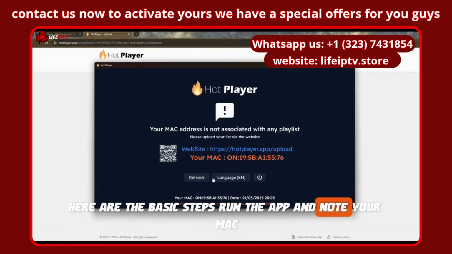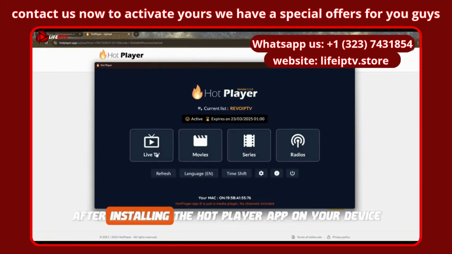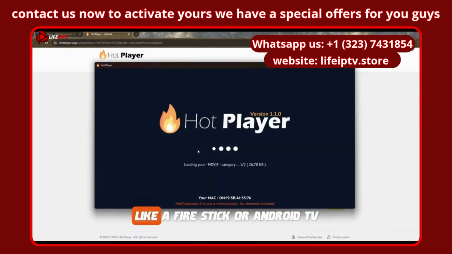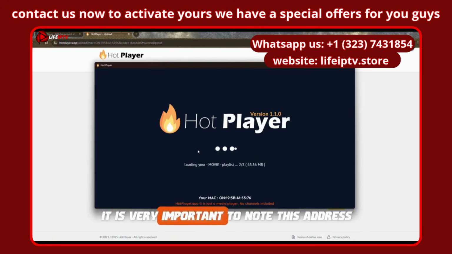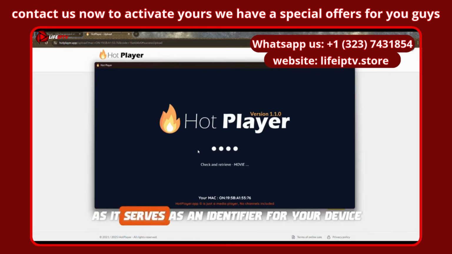Run the app and note your MAC. After installing the HOT Player app on your device, like a Firestick or Android TV, launch it. The app will show you a unique MAC address for your device. It is very important to note this address as it serves as an identifier for your device.